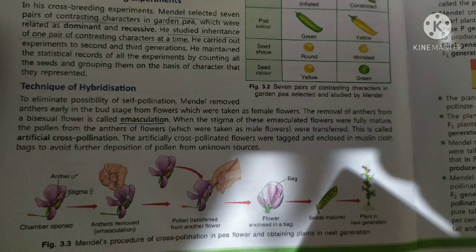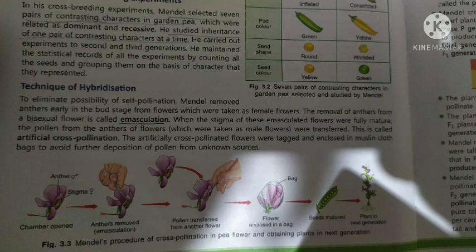Now the same flower will be treated as a female flower. So when the stigma of this emasculated flower fully matures, then the pollen from the anthers of flowers which are taken as male flowers is transferred.